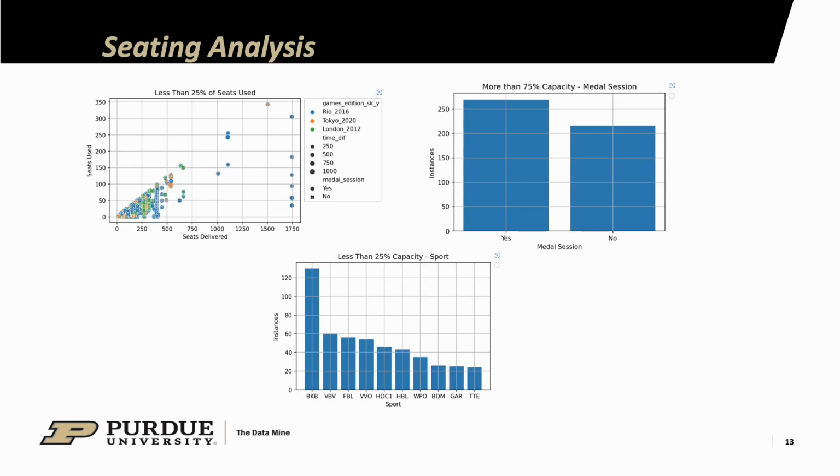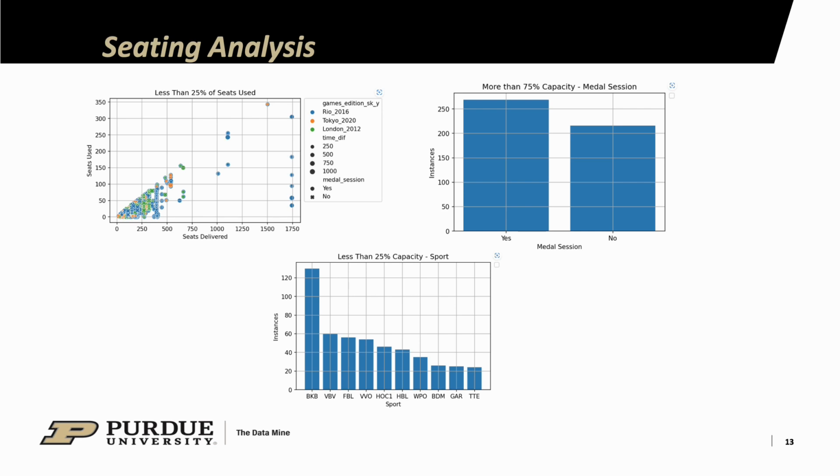We also performed analysis on past Olympic seating data to find information and relationships that the IOC could use to better predict attendance at future games. So for every session during the Olympics, the IOC allocates a certain number of seats for the family members of the competing athletes and for other Olympic athletes to come and attend the event. Using that data for the past 3 Olympic Games, we were able to come up with some charts to show different relationships among the different events and among the data.